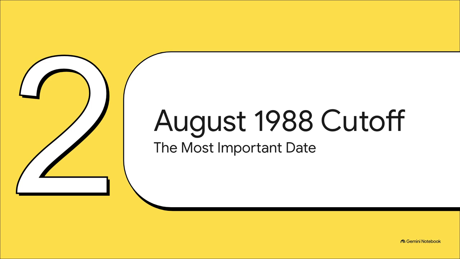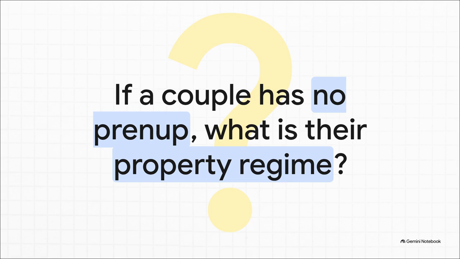Moving right along to Section 2, the August 1988 cutoff. Literally every single estate tax problem starts right here. Picture this. You're reading a massive board exam problem. Spouses, multiple properties, businesses, but wait, they have no prenuptial agreement. Take a second to mentally lock in your answer. What actually dictates the default rules of their marriage?